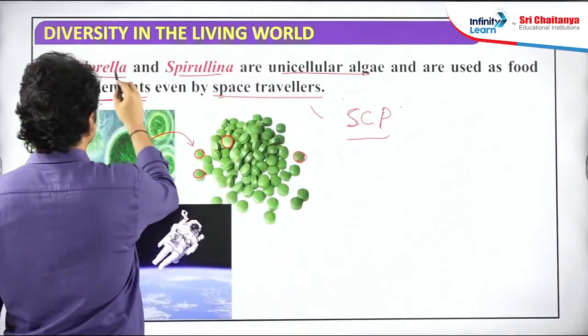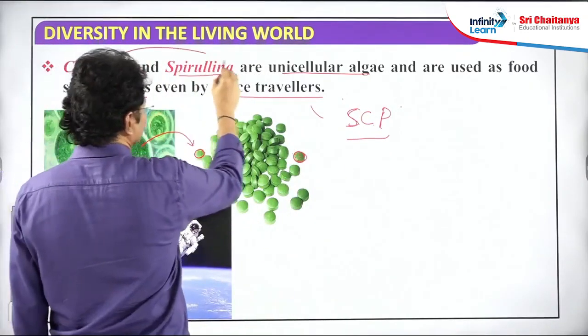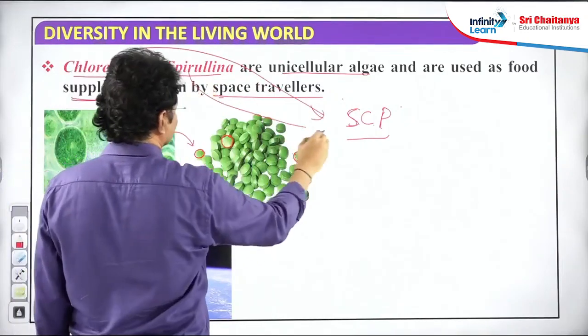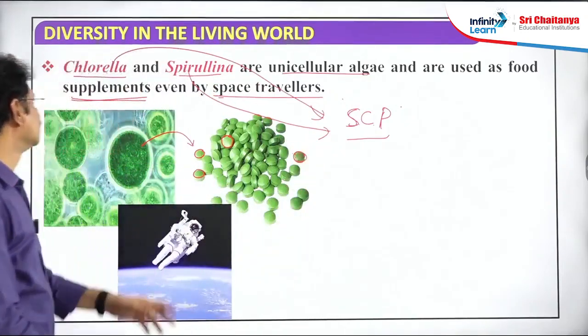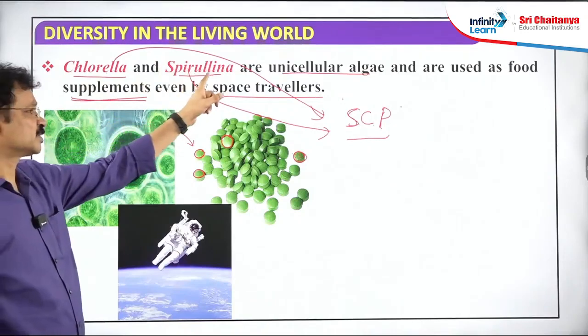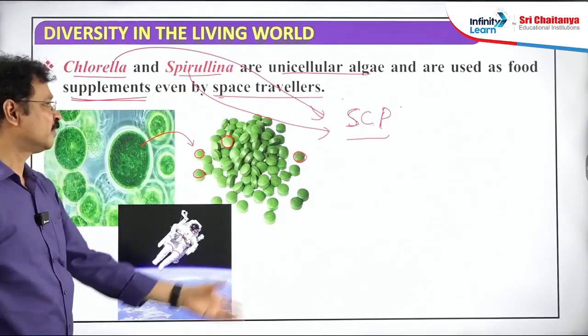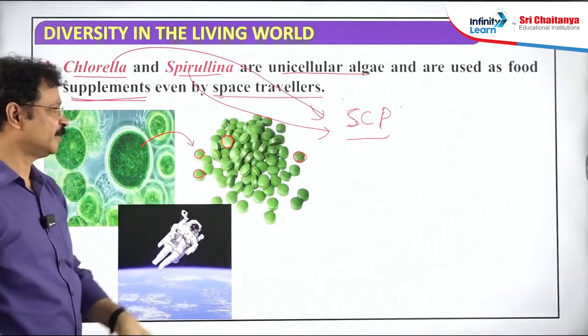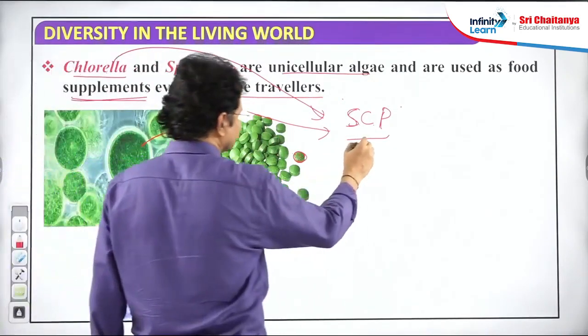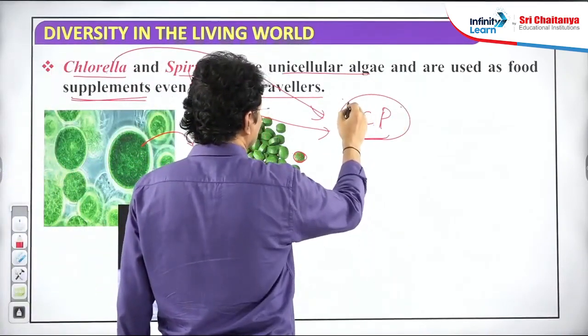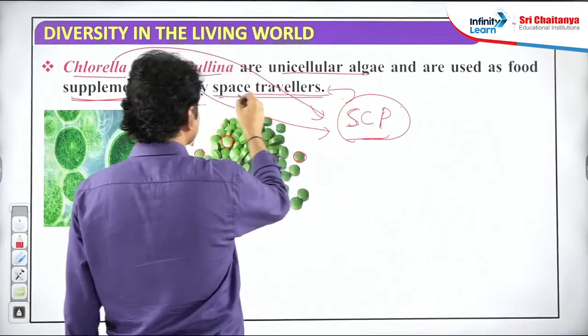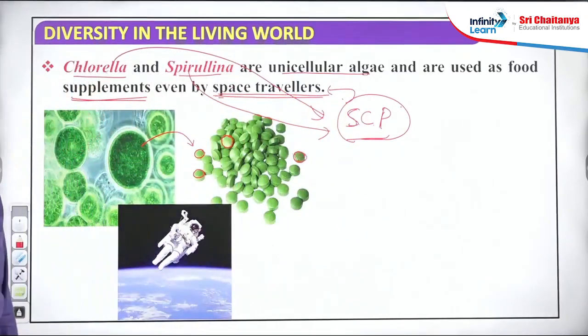What kind of algae are useful for the production of single cell protein? One is Chlorella, another one is Spirulina. Chlorella and Spirulina serve as single cell protein producing algae. What is the important significance of SCP? Protein-rich food supplements, and it is the best, handy for carrying by space travelers.